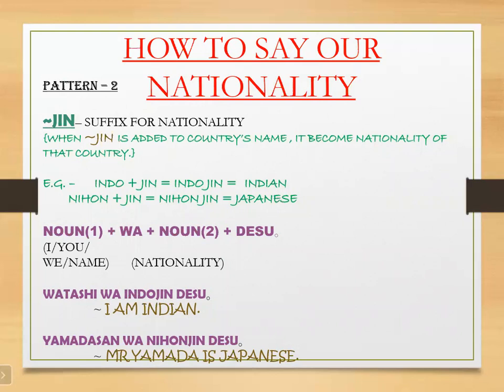Whenever we want to make a word the subject, we have to put wa after it. In this sentence, we have Tom as the subject. We are talking about Tom, who is Korean. So Tom will be the subject: Tom-san wa Kankoku jin desu.